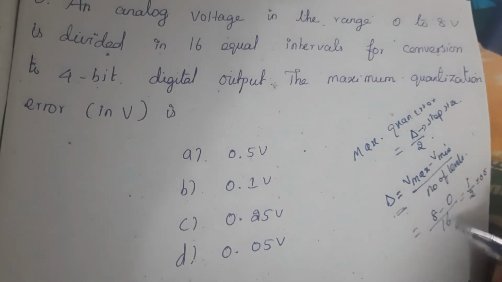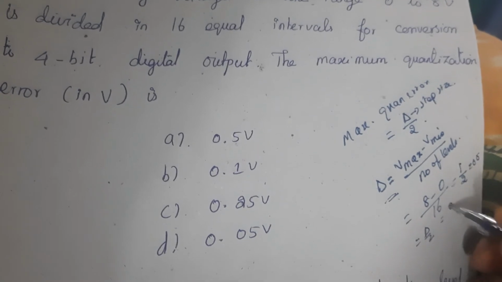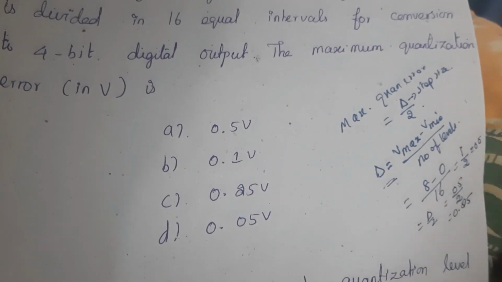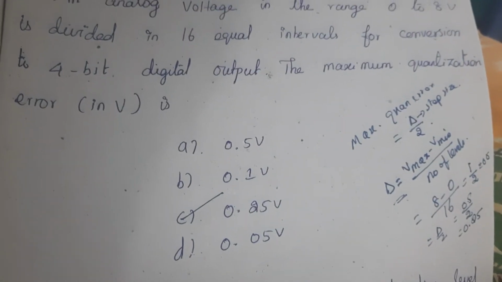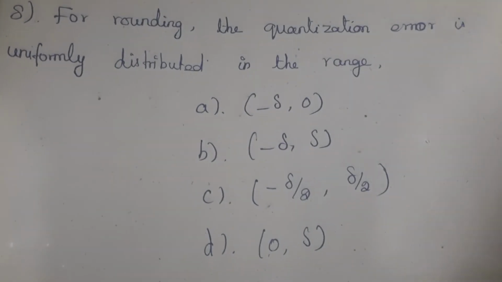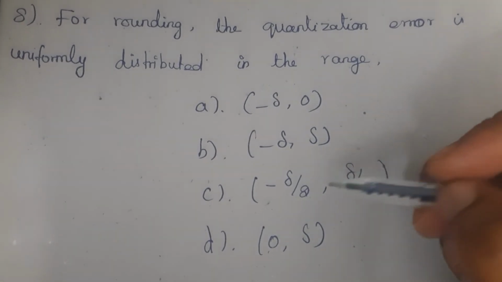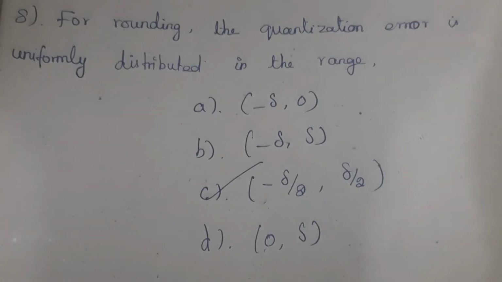So maximum quantization error, that is equal to del by 2. So we will get 0.5 divided by 2. So the answer is 0.25. So here the answer is C. Eighth question, for rounding, the quantization error is uniformly distributed in the range minus del by 2, comma del by 2. Answer here is C.